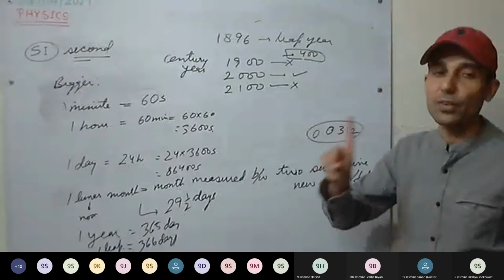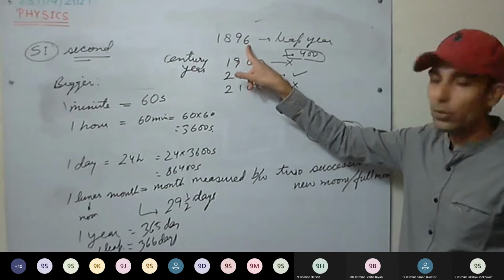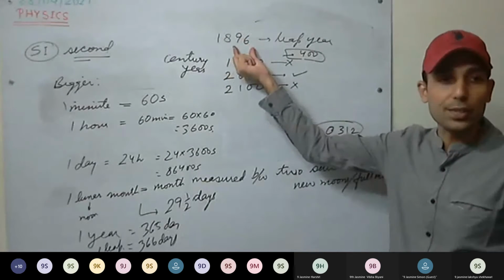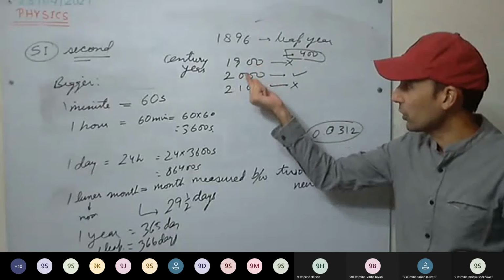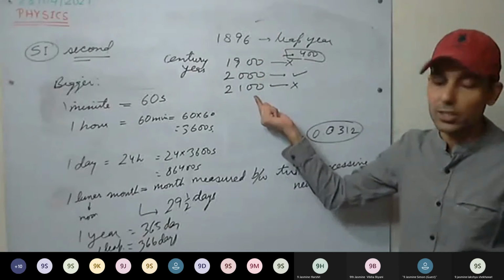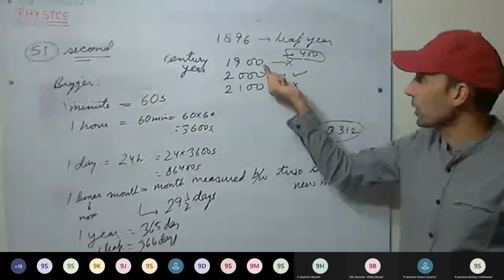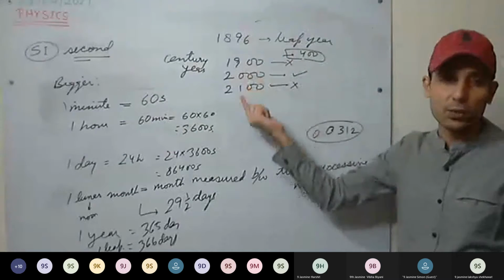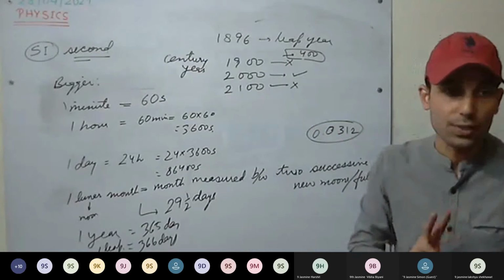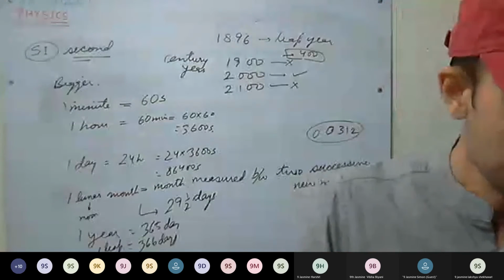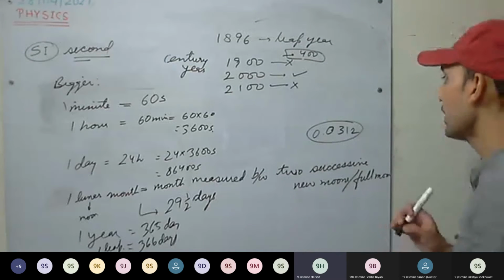So how to check for a leap year? First we will check whether it is divisible by 4. If it is divisible by 4, then you have to check whether it's a century year or not. If it is not a century year, then it will be a leap year. But if it is a century year, then we have to check one more condition, that is whether it is divisible by 400 or not. If it is divisible by 400, then it will be a leap year. If it is not, then it won't be a leap year. So these two conditions you have to check. Understood these two conditions?